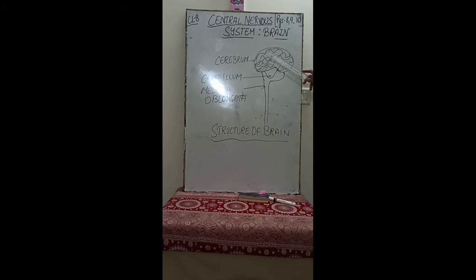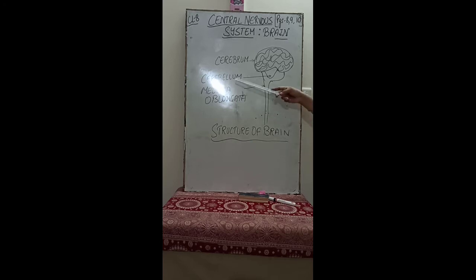The cerebrum controls major activities, and it is responsible for mental activities like memory, thinking and intelligence. It perceives sensations of pain, touch, smell, taste, hearing and light. So the cerebrum is responsible for coordinating and controlling all the mental activities like memory, intelligence, reasoning and thinking power, and all the sensations like pain, touch, smell, hearing and light. These are the functions of the cerebrum.